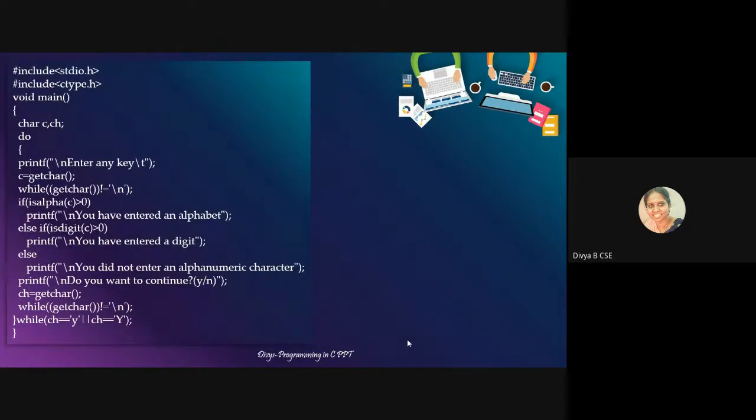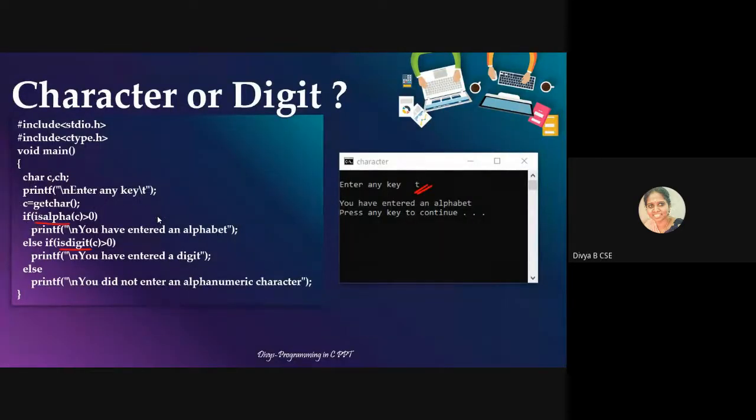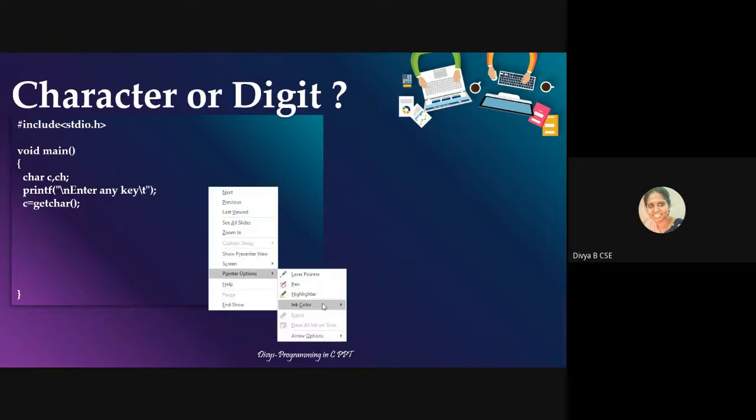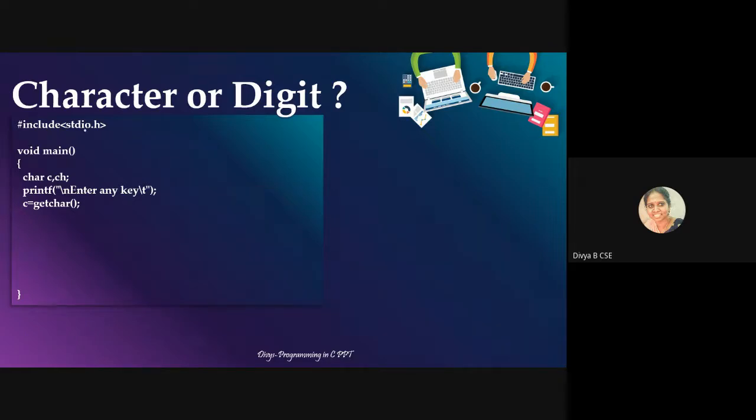Now you can see that I have entered the same program. Before this, I have to ask you people to do the program. So do it fast. Anaga is asking me to repeat. Okay, Anaga, just a second. My aim of the program is to check whether, when I press a key on the keyboard, the entered key is either a character or a digit. Now you can see that CH is not required. It's not used in the program.